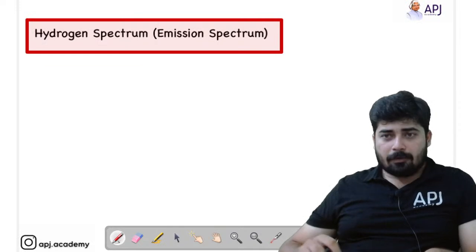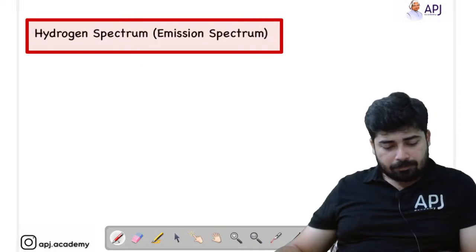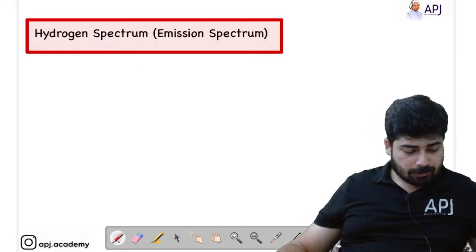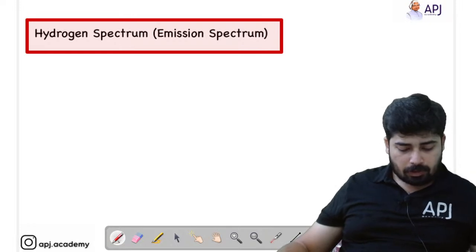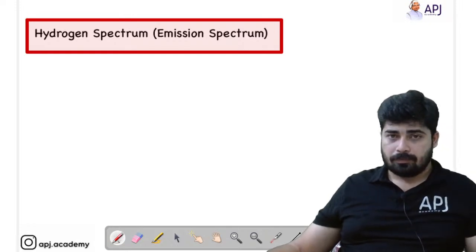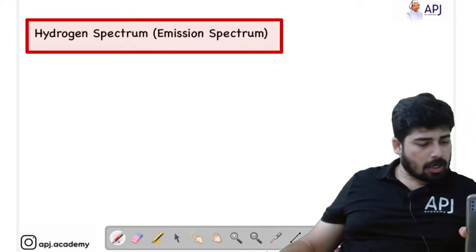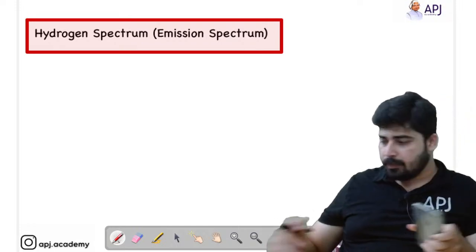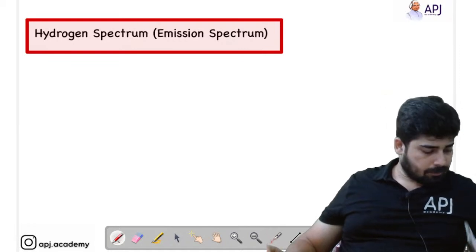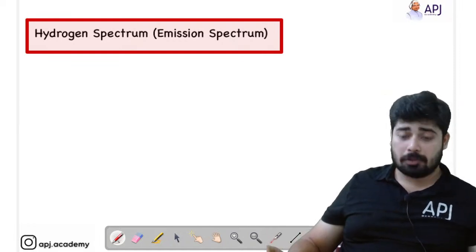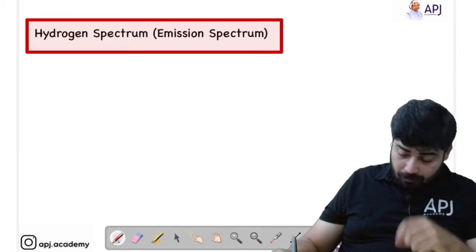Now, here first we are going to discuss the emission spectrum. So let's look at what the emission spectrum is. Till now I hope everything is clear for you. I'll keep my mobile phone on the side and just look here.